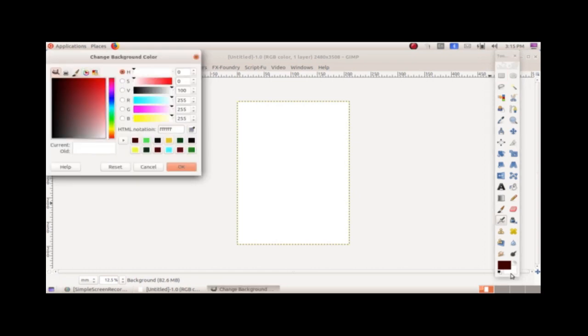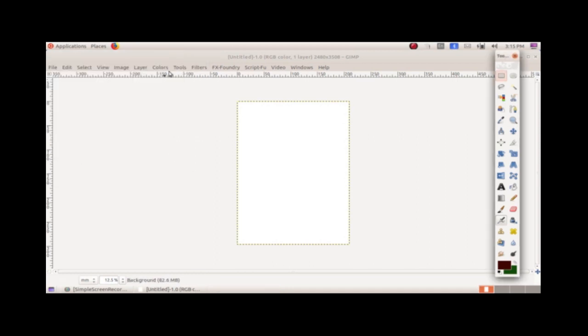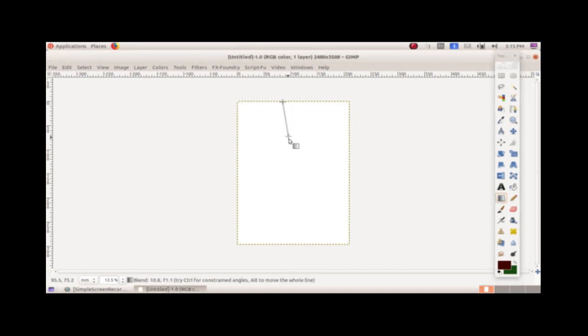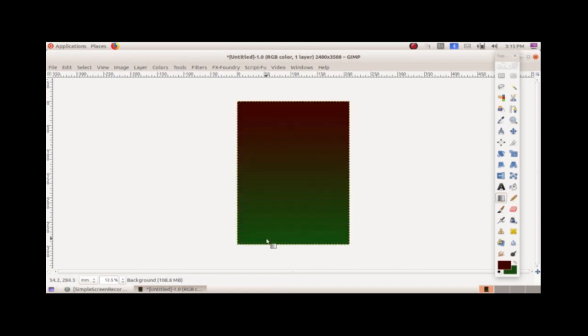Okay. Now the foreground color also you can add. Okay. Click OK. Now by using the blend tool, just click and drag from one point to the other. Now we have given our background color of the page. Our next activity is to add a text.